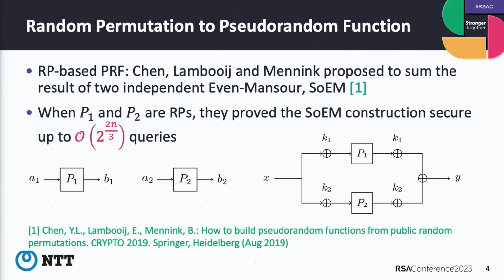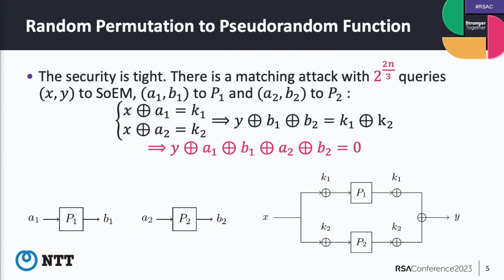queries. So it's a beyond birthday bound security, because this data is larger than 2^(n/2). And this security bound is tight. Tight means there is a matching attack, so we can attack with complexity 2^(2n/3).